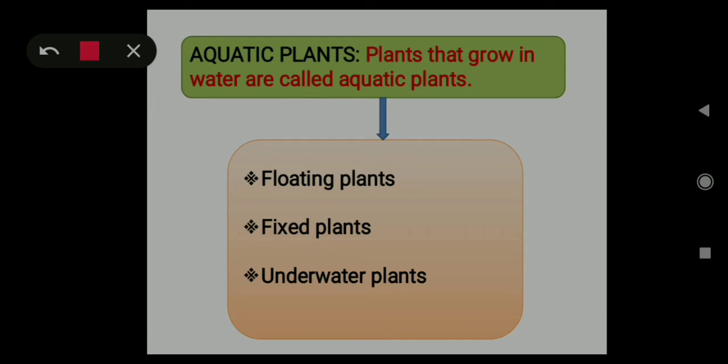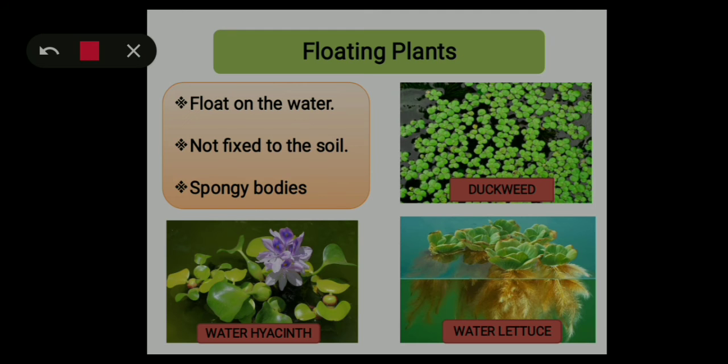Okay, so let's understand about aquatic plants. Aquatic plants are those plants that grow in the water, and basically these are three types: floating plants, fixed plants, and underwater plants. Okay, so at first let's know about floating plants. So characteristics of floating plants are, first one is, these plants float on the water.